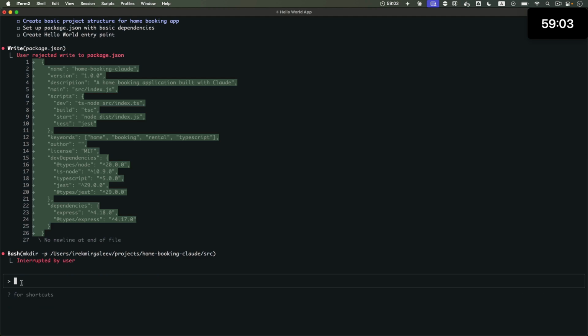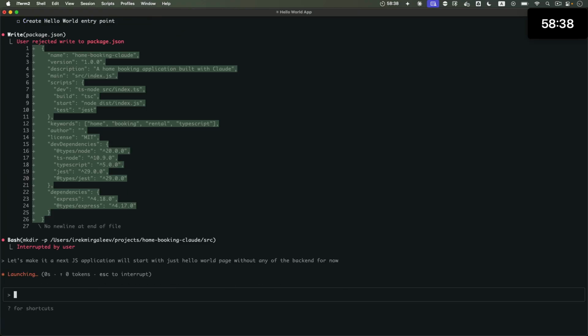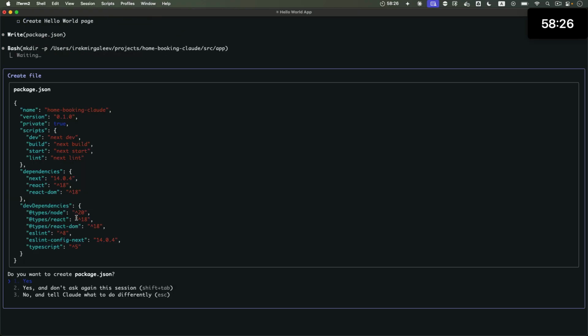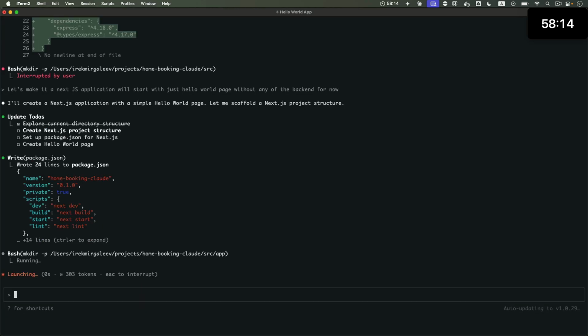Here's what I want. Start of the prompt. Let's make it a Next.js application. We'll start with just a Hello World page without any of the backend for now. End of the prompt, and now enter. It's doing something. Now it says it'll use Next and React and other things. Yeah, this looks correct. Here I'll pick the option, just go ahead and do it.